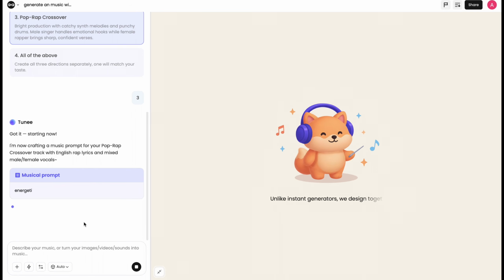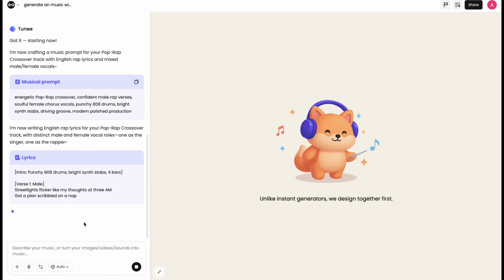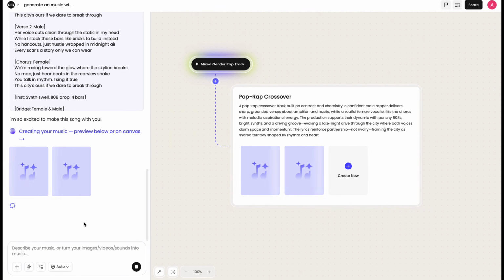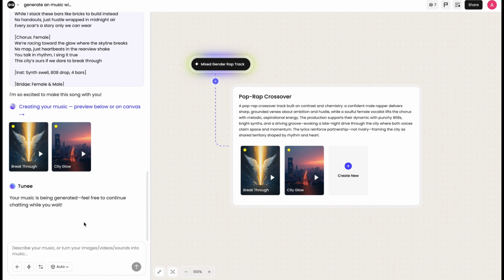After that, it generates the song lyrics, and if needed, you can edit or regenerate them. Once everything is ready, it generates our final song and gives us two different versions. And now, let's listen to them one by one.